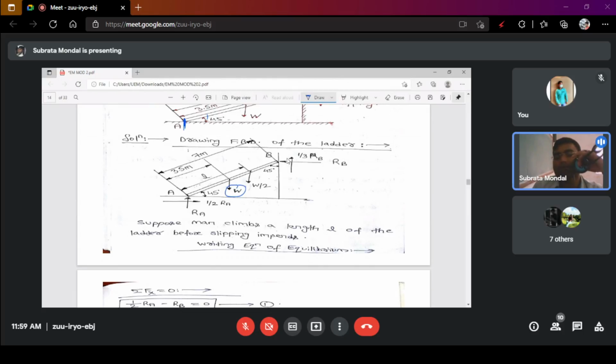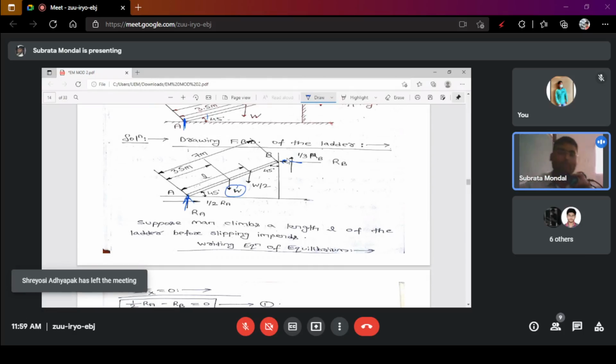Due to the reactive force, this reactive force is essential, and this reactive force is also essential. That are given just opposite to the support or the reactions given by the ladder. And subsequently, there will be some other parameters also, so that you can easily calculate, where you are considering that the man is traveling up to that L length, so that the whole thing will impinge.